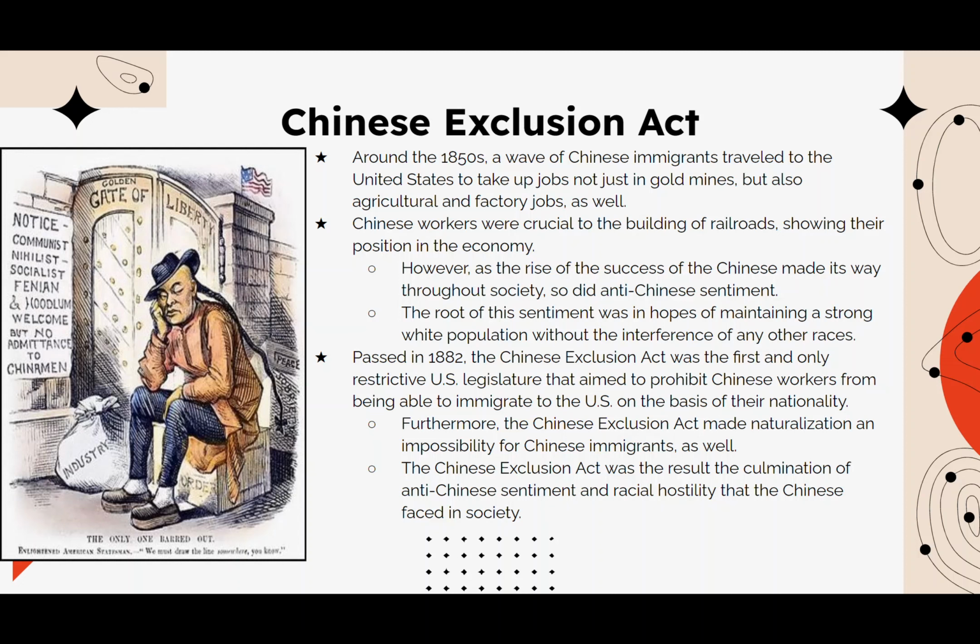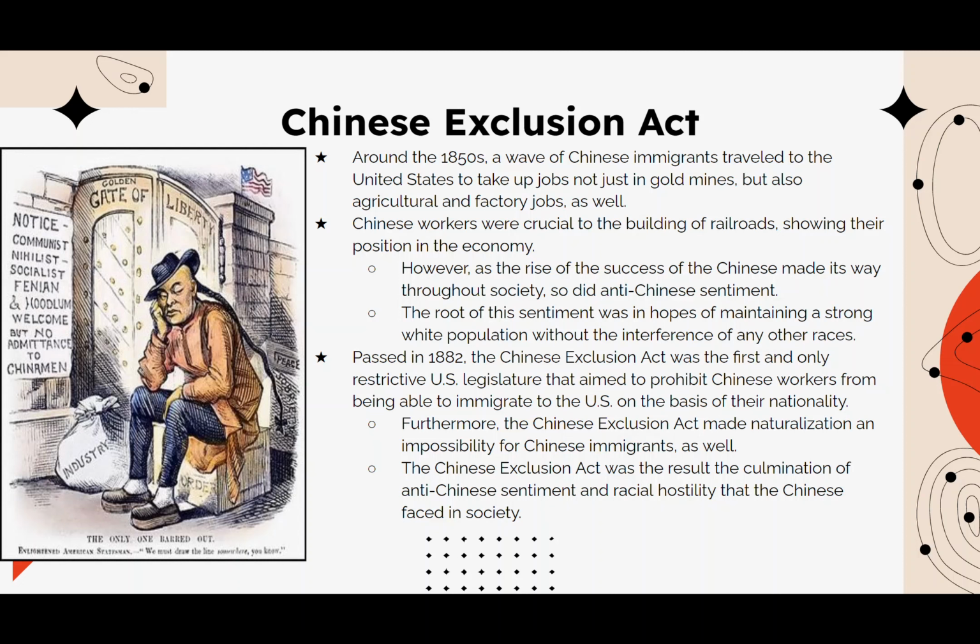The root of this sentiment was in hopes of maintaining a strong white population without the interference of any other races. Passed in 1882, the Chinese Exclusion Act was the first and only restrictive U.S. legislature that aimed to prohibit Chinese workers from being able to immigrate to the U.S. on the basis of their nationality. Furthermore, the Chinese Exclusion Act made naturalization an impossibility for Chinese immigrants as well.